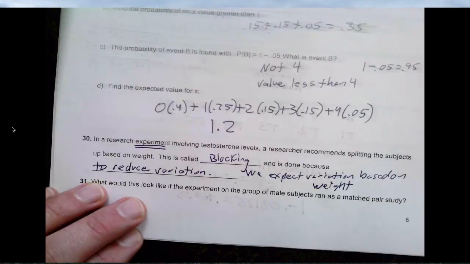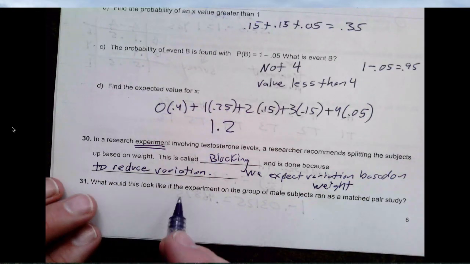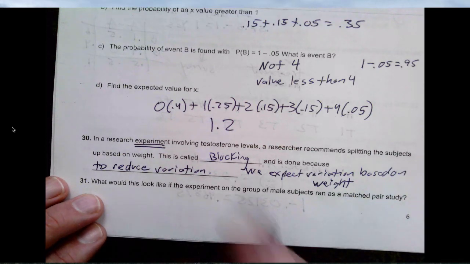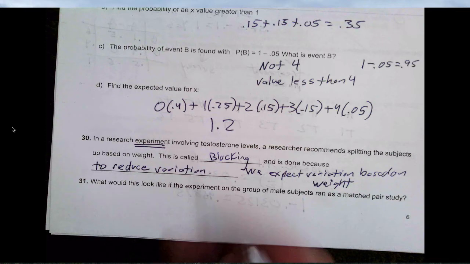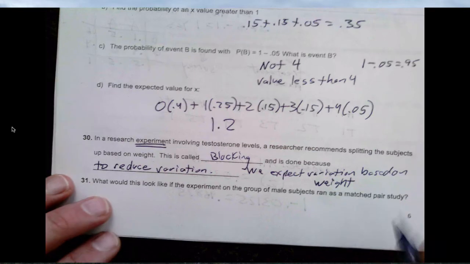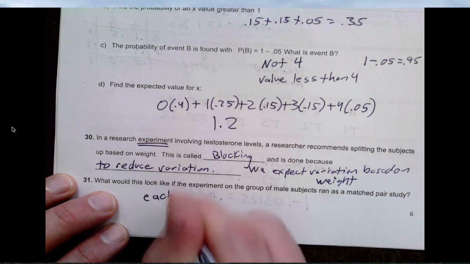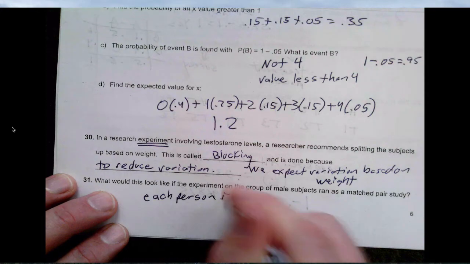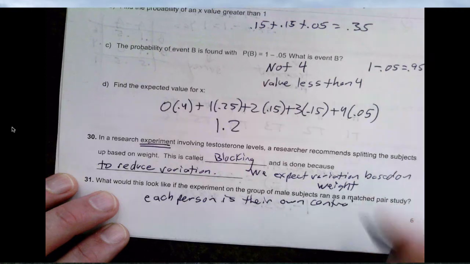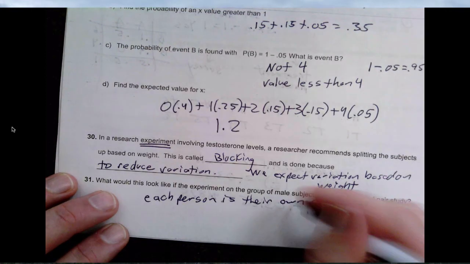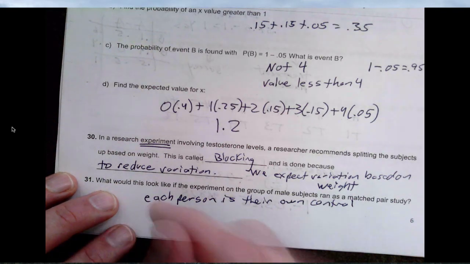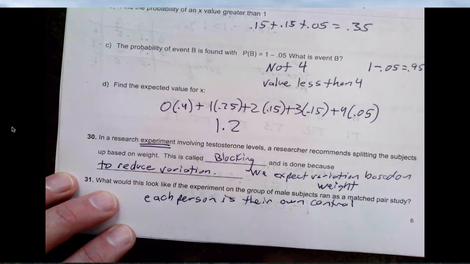Okay, last one. What would this look like if the experiment on the group of male subjects ran as a matched pair study? Okay, so testosterone level. If we're going to do a matched pair study, there's a treatment involving testosterone or something that controls testosterone. So each person is their own control, or we've got two identical people, as identical as we could possibly make them in the variables that matter, and then one will be the control and one will be the person receiving the treatment.